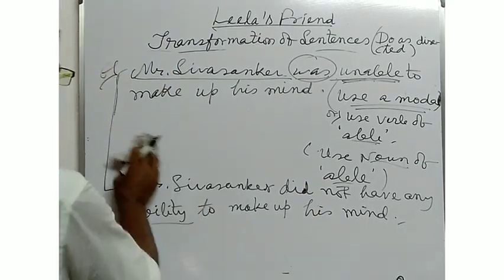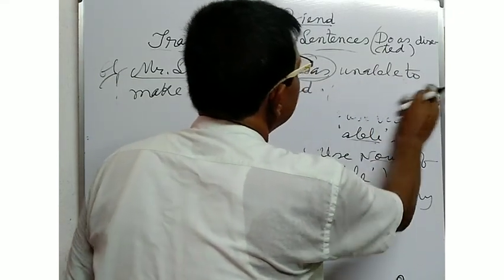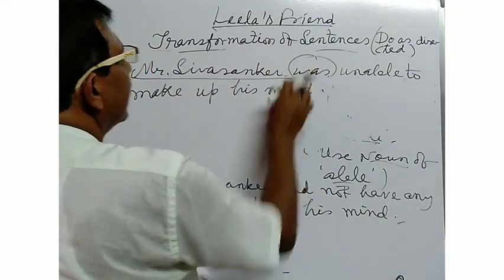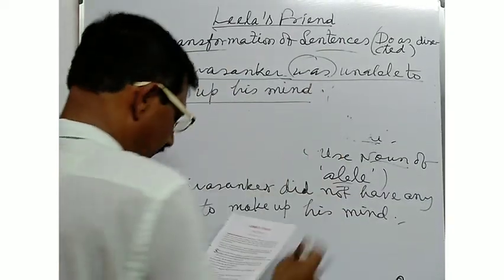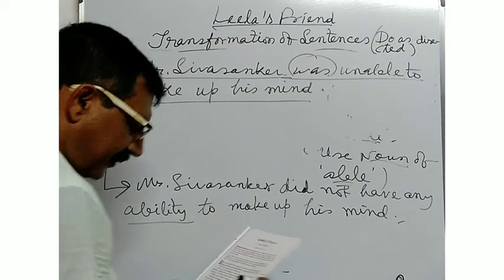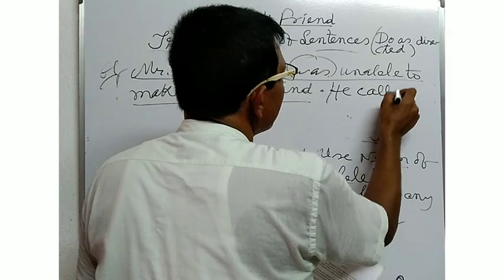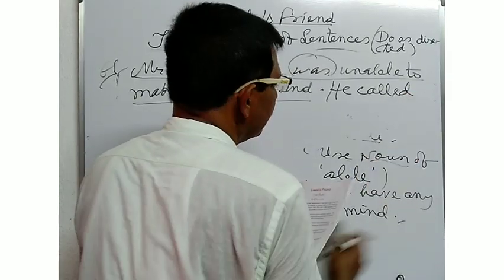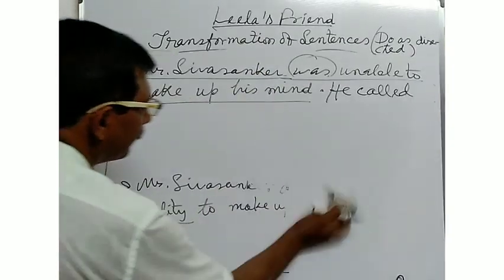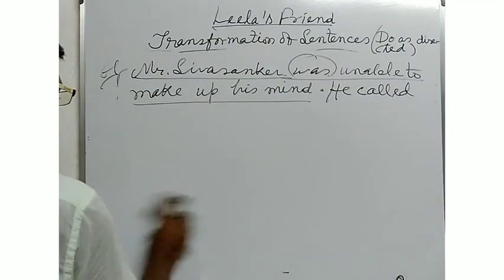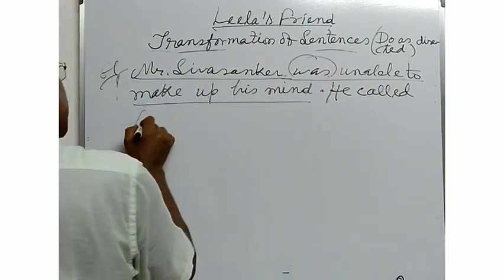Suppose the sentence is written: Mr. Shivshankar was unable to make up his mind. He called his wife.